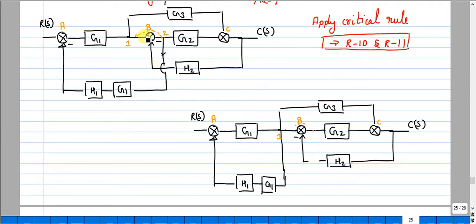After shifting, you need to make sure that the same signal is sent to the takeoff point 2. So I will send this signal. You can see here the signal, whatever we are getting, I will just bypass that signal. Let me rewrite with a summing point.